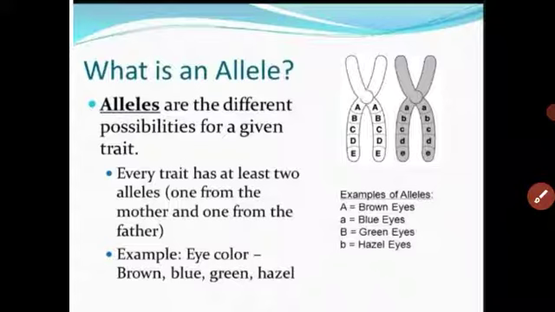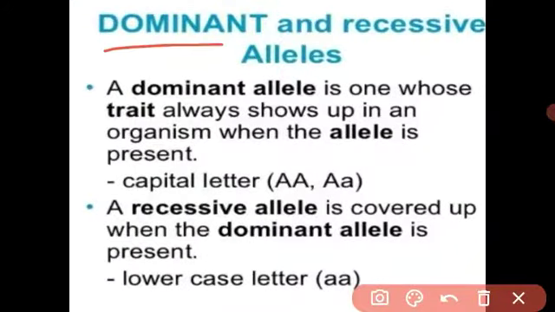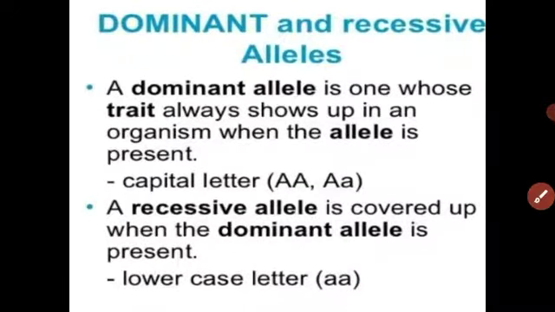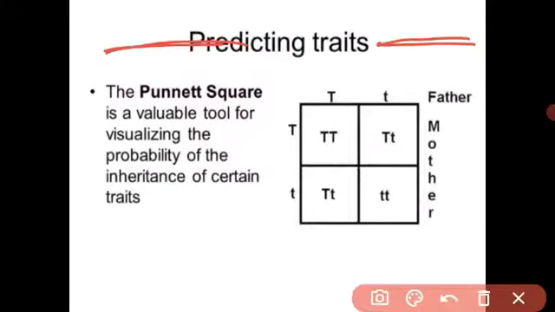There are two types of allele: dominant allele and recessive allele. Dominant allele means the allele which expresses itself. This allele is called the dominant allele. And the recessive allele is the allele which does not express itself but is present in the genes. See, I will explain. This is the Punnett square. A Punnett square is a simple diagrammatic representation of the gametes.